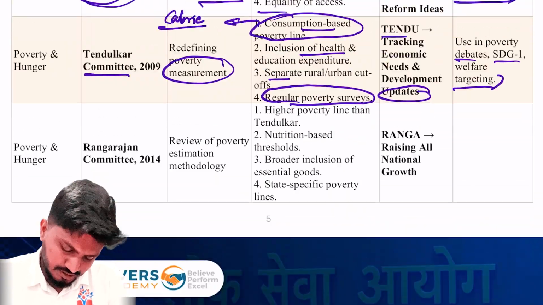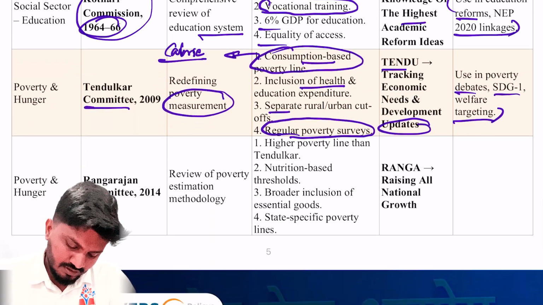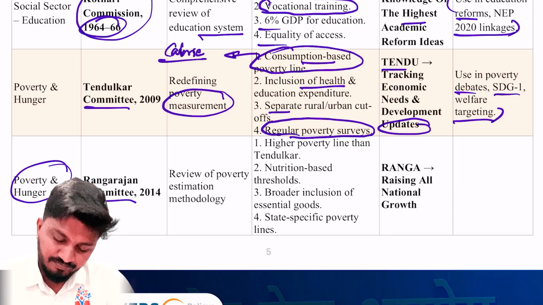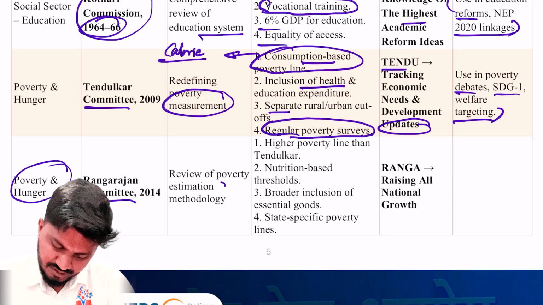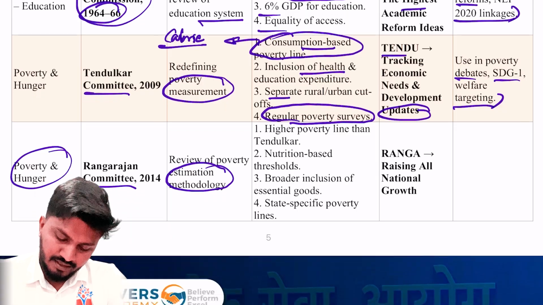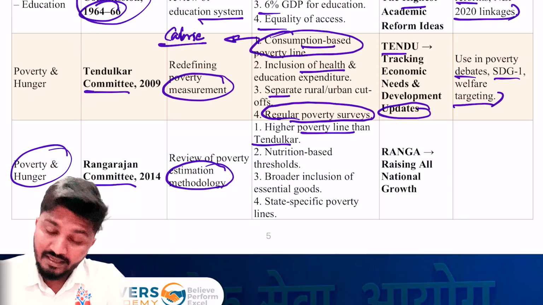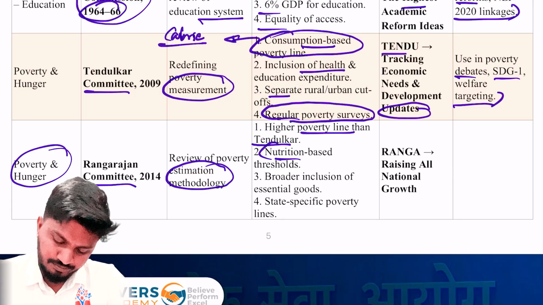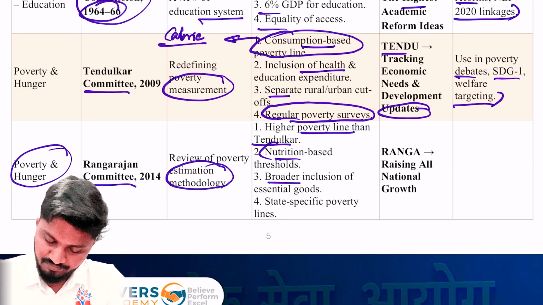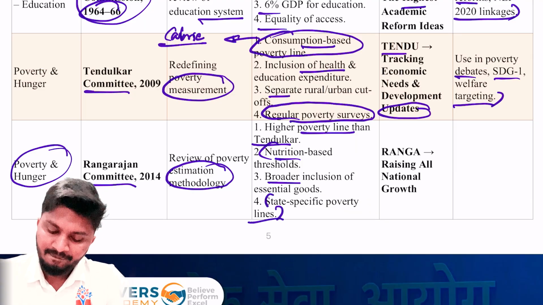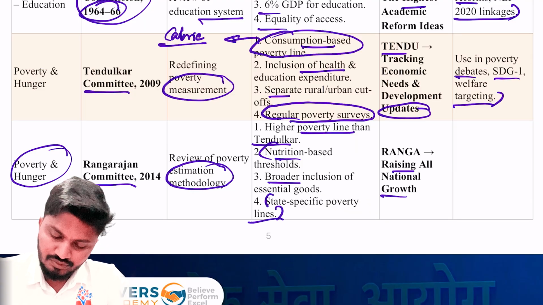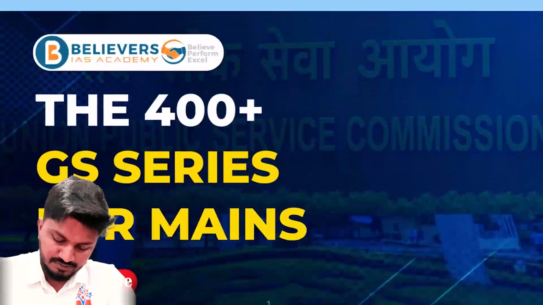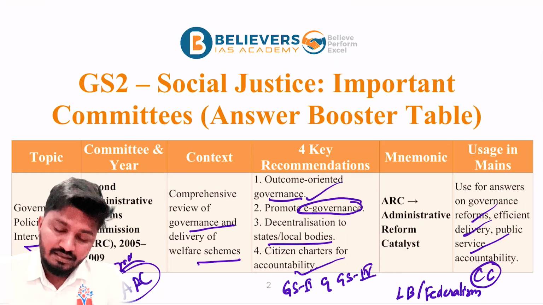Okay. Next, in social justice, the last committee on poverty and hunger, an important committee, was the Rangarajan Committee 2024. It was again to review the poverty estimation methodology. It provided for a higher poverty line than the Tendulkar Committee. It was based on nutrition-based thresholds. It was very comprehensive, with broader inclusion of essential goods and state-specific poverty lines. So, Rangarajan, use in national growth, again similar to the above one. Okay, so these are the important committees with respect to social justice in GS2.